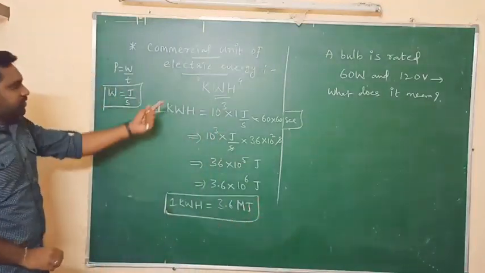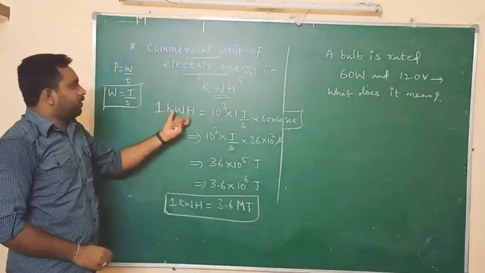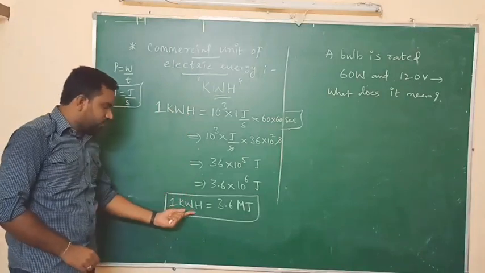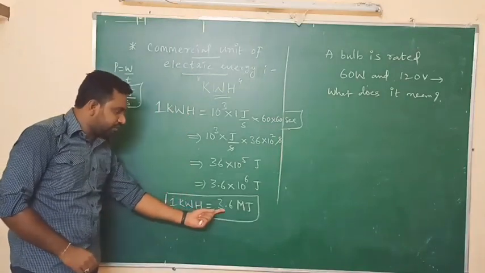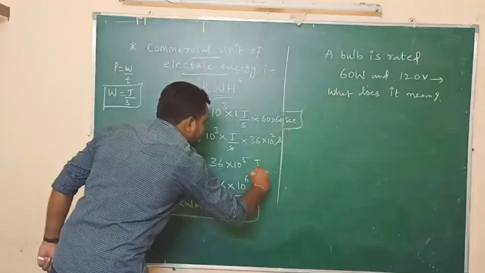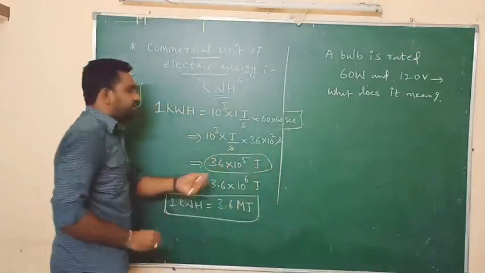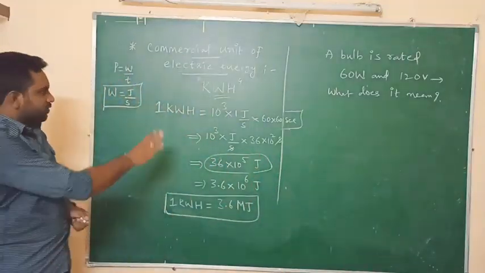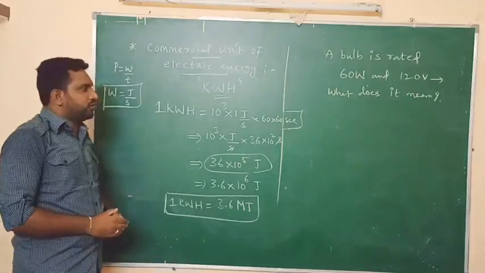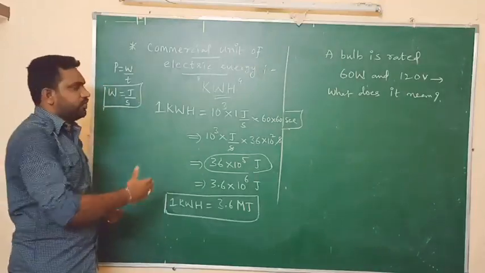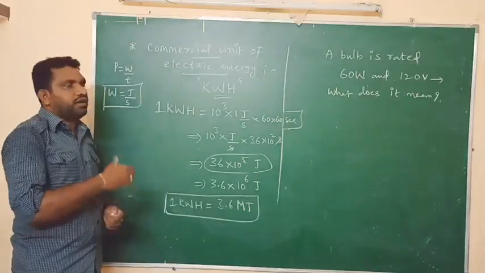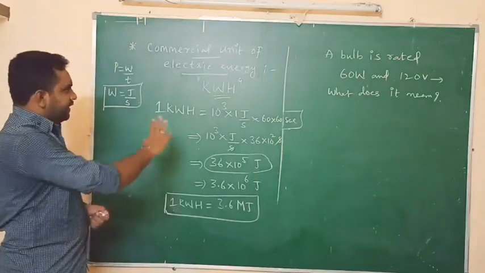In this way we can convert kilowatt hours into joules. So 1 kilowatt hour equals how many joules here? 3.6 mega joules, or else 36 into 10 to the power of 5 joules. This conversion is most helpful to us while solving problems related to the electric energy consumed by our household appliances. And it is completed.